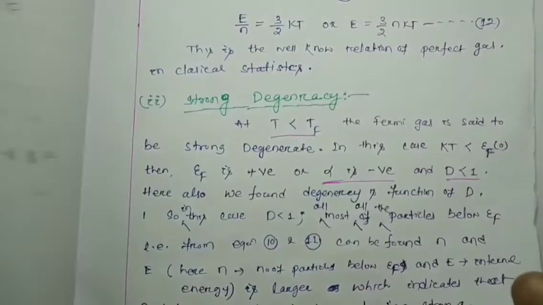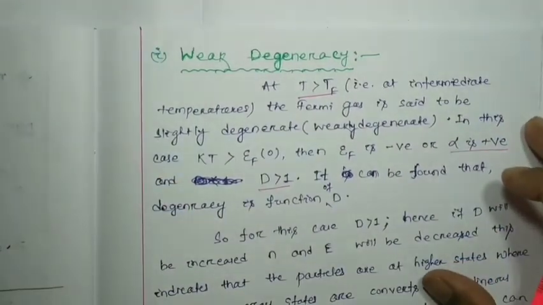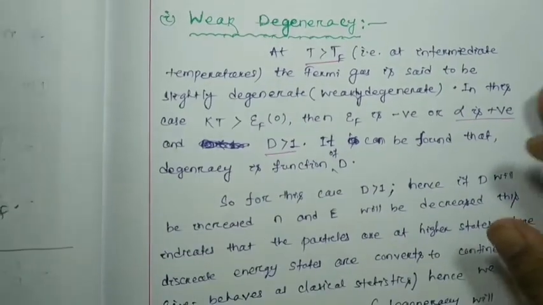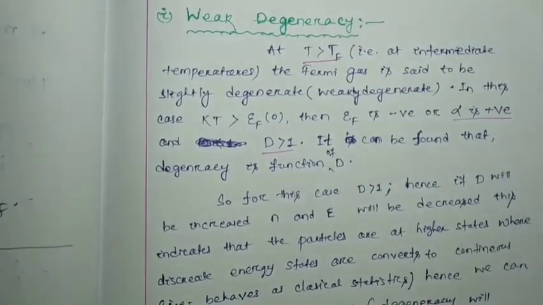Now we have to consider the weak degeneracy case. What will be the value of N and E? For the strong degeneracy, what would be the value of N and E?